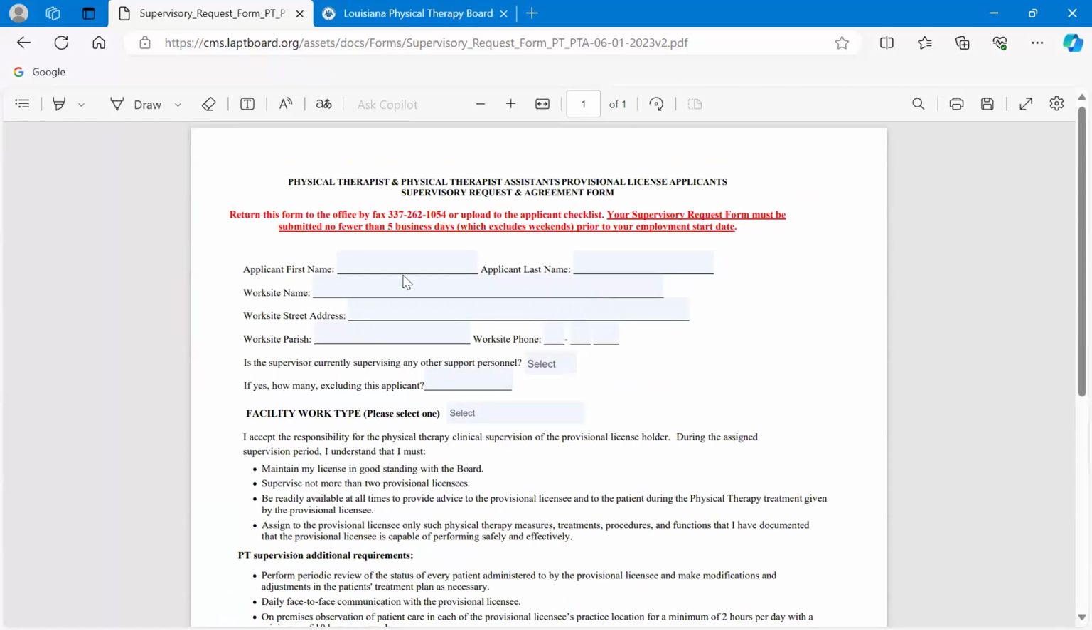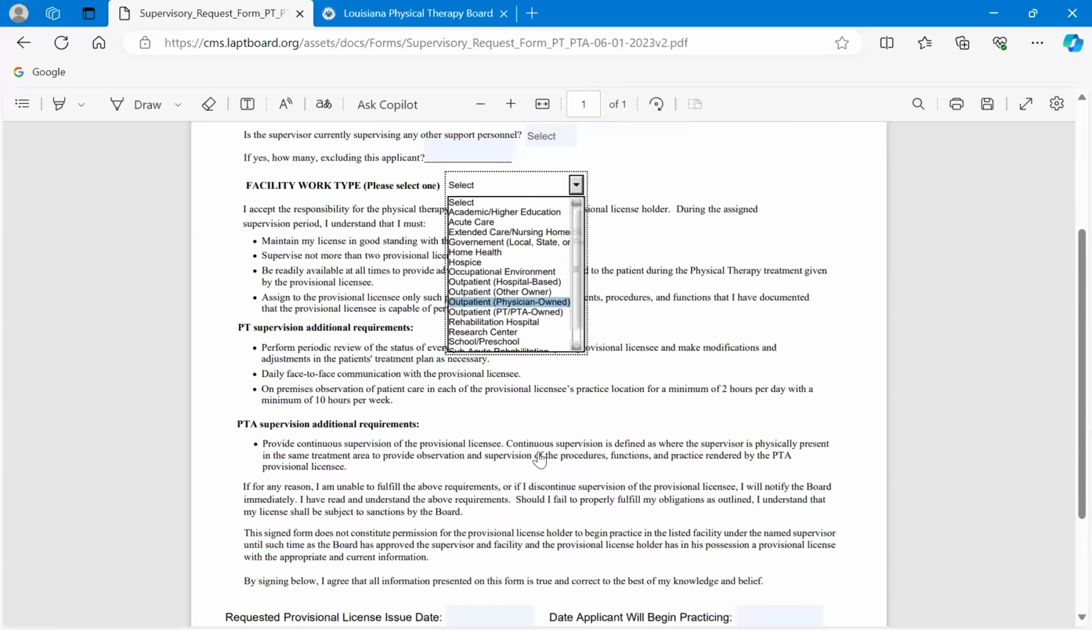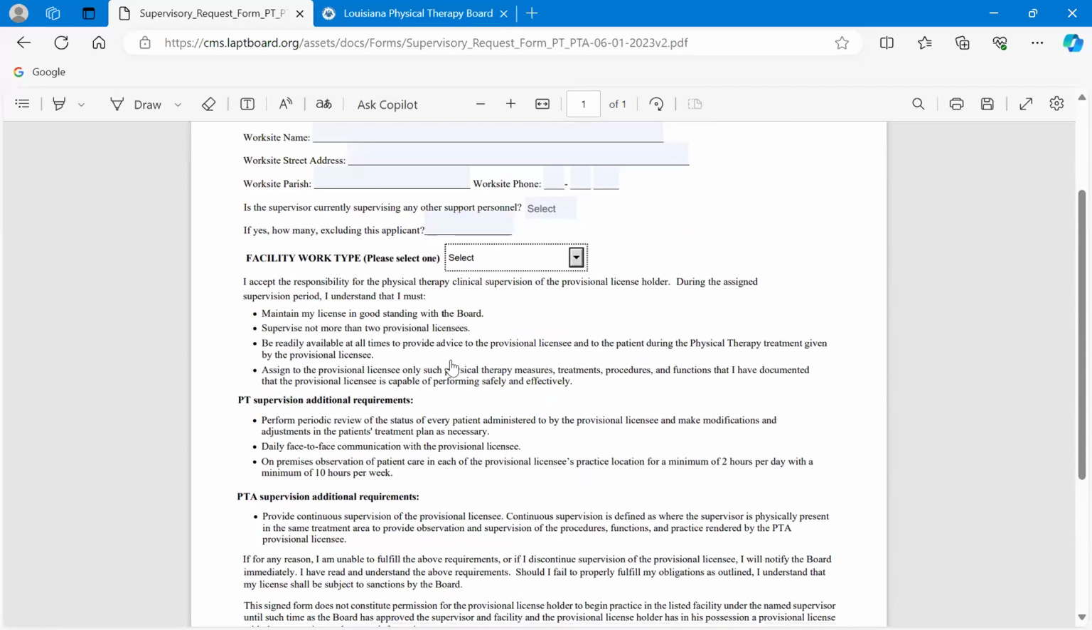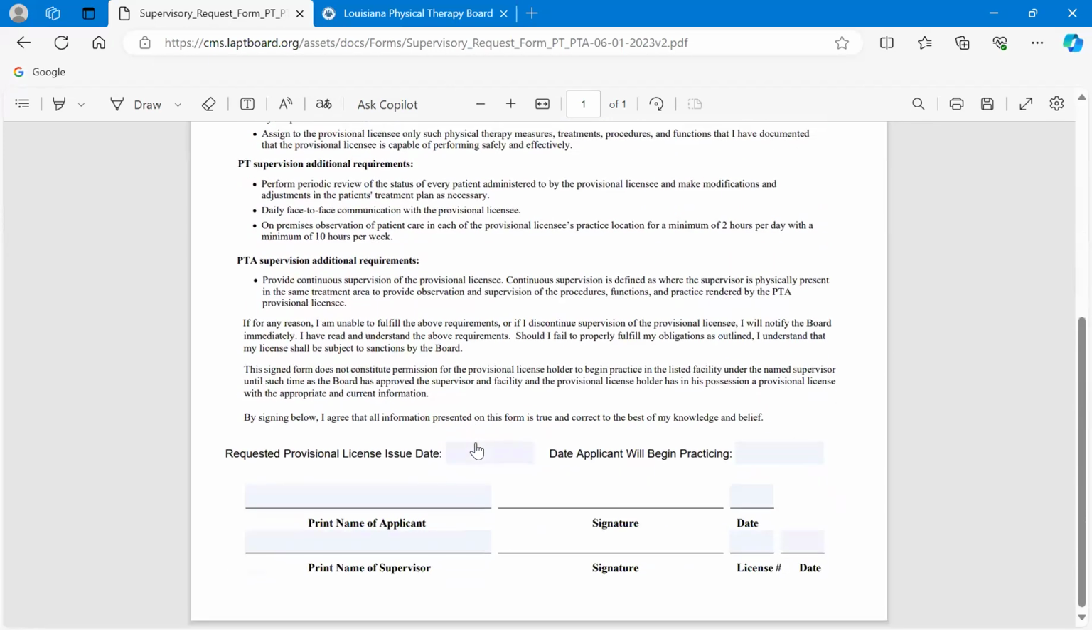Let's take a quick look at the form. Okay, so at the top here, we have basic information. It's going to be your name, the work site, the address, the parish, phone number, etc. The supervisor, how many other support personnel they're supervising, and put that number here excluding you, the applicant. So the type of facility, again, this is a drop down. If you click on it, you can select there. Made it as easy to use as we can. We let you know what the requirements are for PT supervision, for PTA supervision, etc. And then you're going to print your name and sign it and date it. Your supervisor is going to print their name, sign it, and date it, as well as their license number.